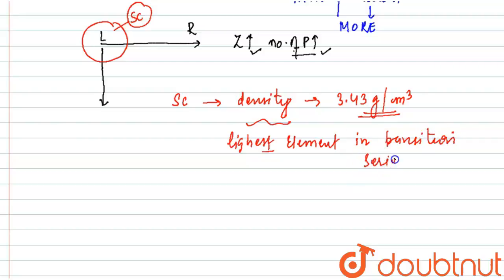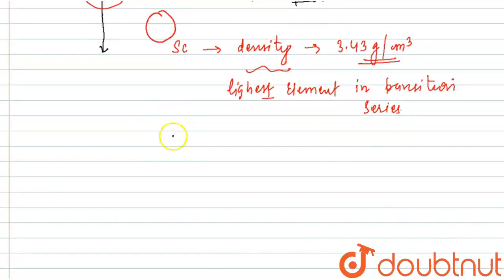Using the same concept, we can say that somewhere here we will be finding the heaviest element that we know in the transition series. In all the transition elements, the heaviest that we have are osmium and iridium.